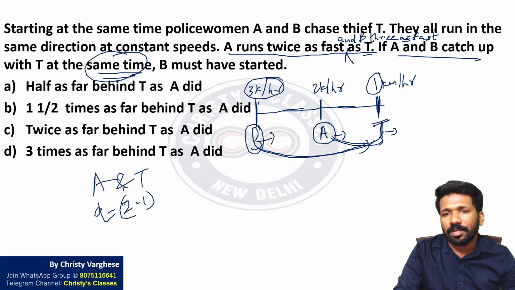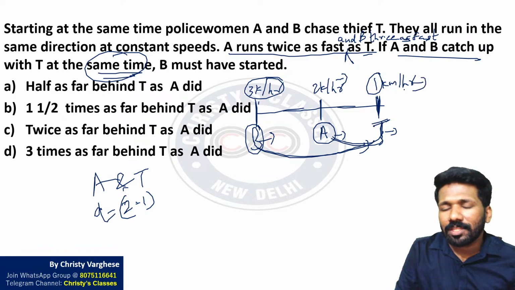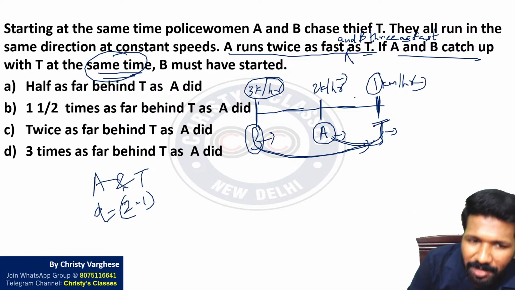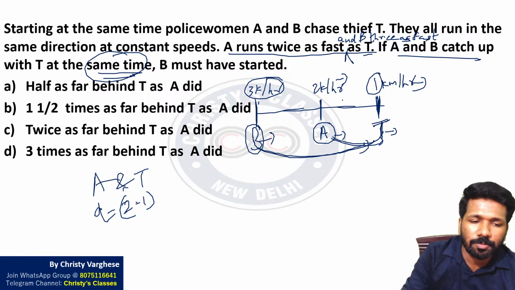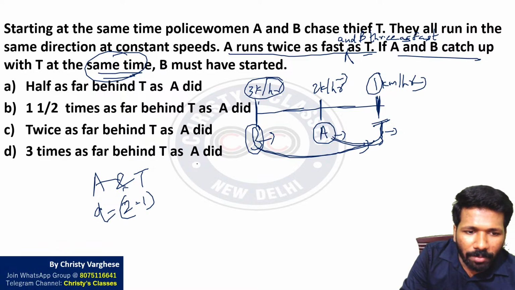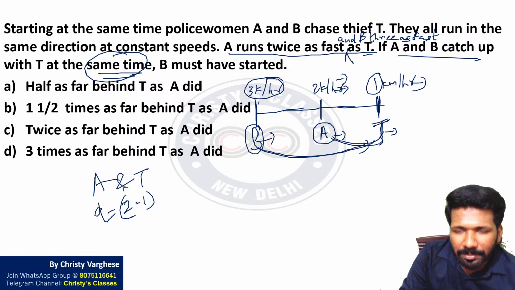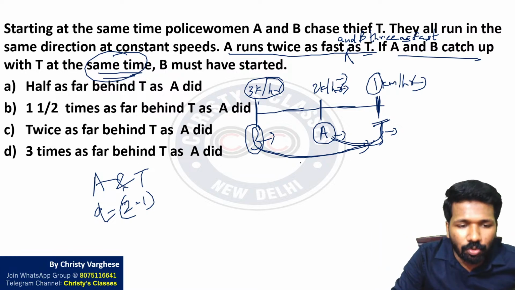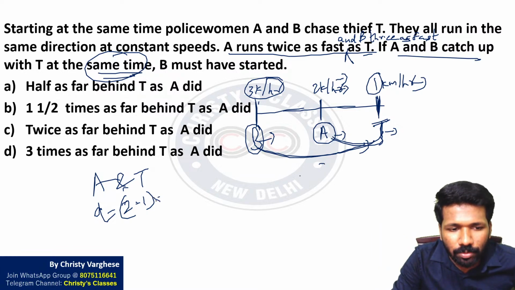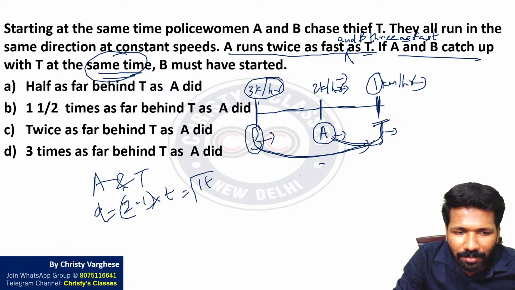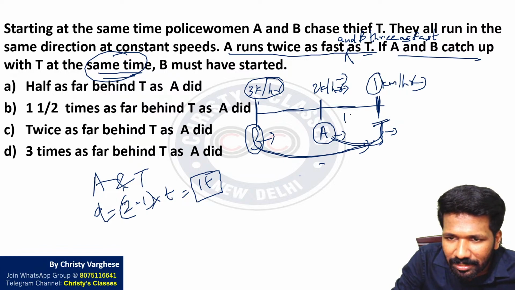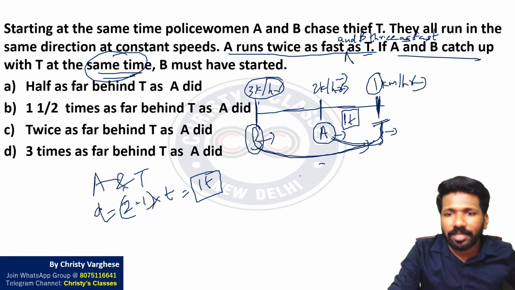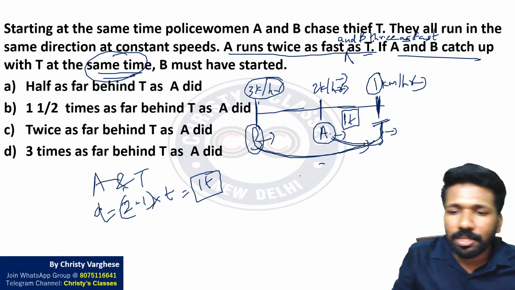Why I am subtracting 1? If two people are moving in the same direction, their relative speed will be difference of speed. Check out my lecture on speed distance time where I have explained that relative speed concept in detail. So 2 minus 1, as they are moving in same direction, opposite direction है तो sum होगा. So 2 minus 1 km per hour into time. Time is T. So 1T will be the distance between A and T, where T is the time taken for A and B to reach T.